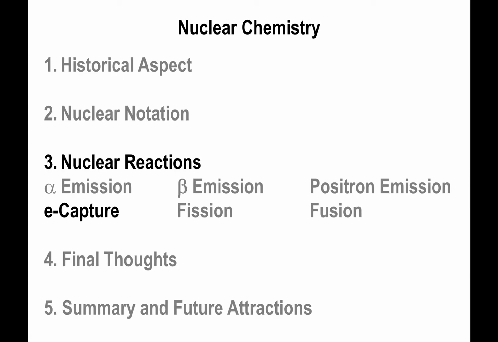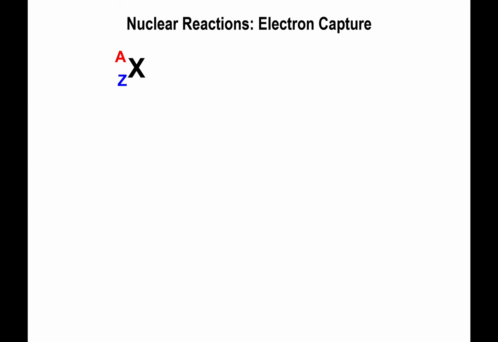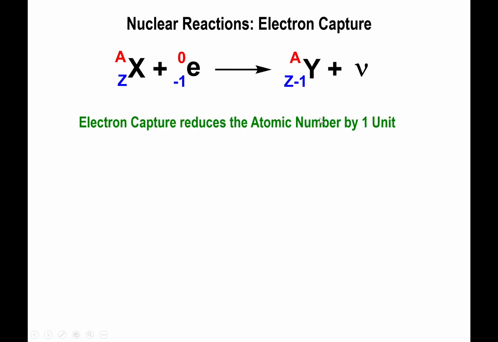Alright, so now let's take a look at electron capture. This is probably the only reaction out of the 4 simple ones where you will actually have an additional reactant present, specifically an electron. Because as the name implies, in the course of this reaction, you will actually take up an electron to complete the nuclear reaction. So the electron is now a reactant. And what that means is that you're going to be producing a neutrino on the other end. You will also have to lower the atomic number because Z minus 1 has to equal Z minus 1. The mass number, however, will remain constant. So much like positron emission, we're going to be reducing the atomic number by 1 unit.